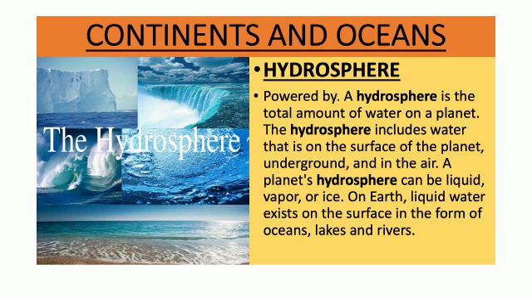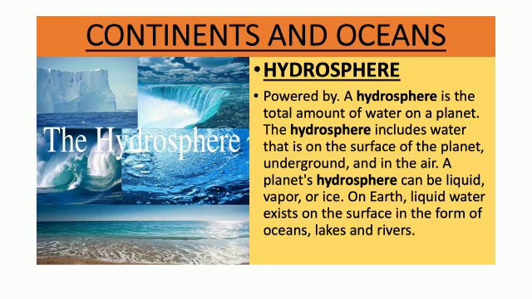Now the next one is hydrosphere. Hydrosphere is the total amount of water on a planet. The hydrosphere includes water that is on the surface of the planet, underground, and in the air. A planet's hydrosphere can be liquid, vapor, or ice. On Earth, liquid water exists on the surface in the form of oceans, lakes, and rivers.